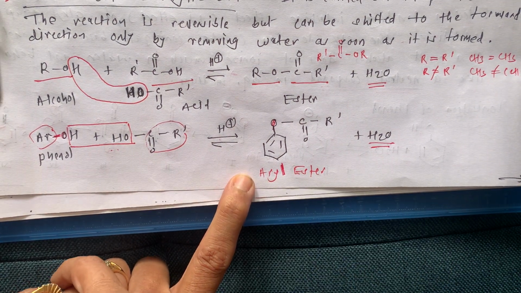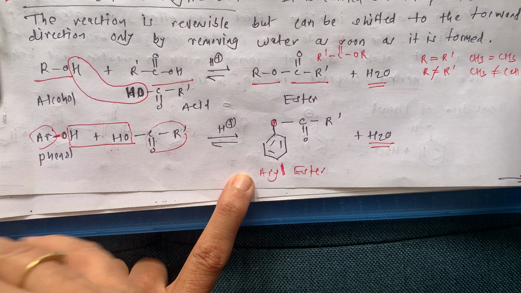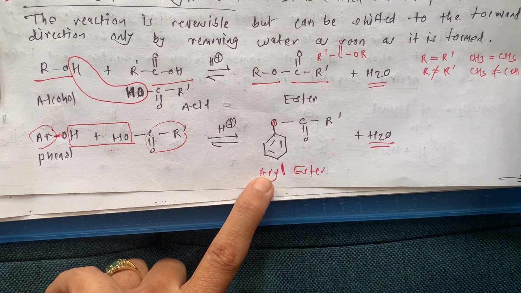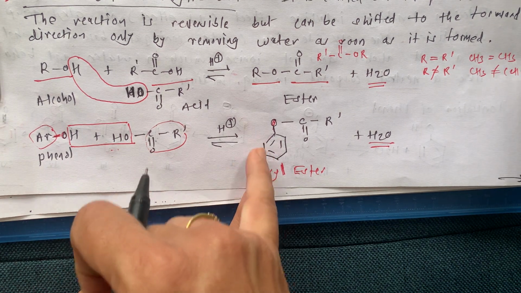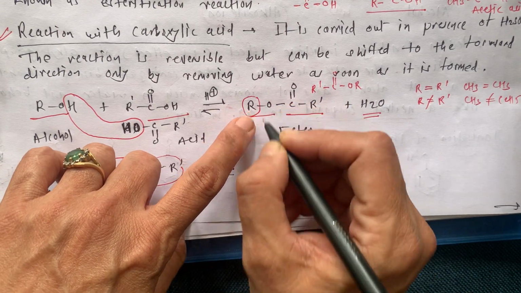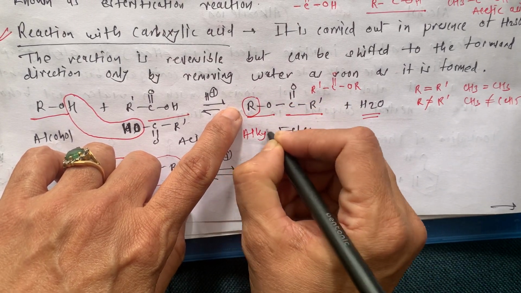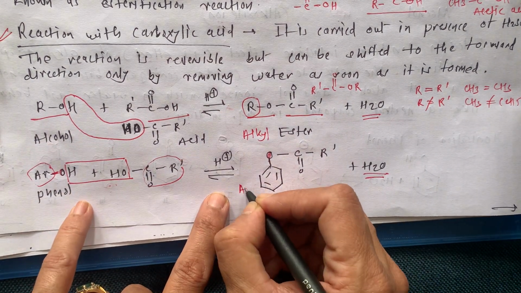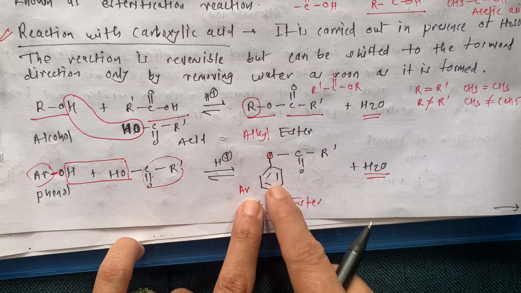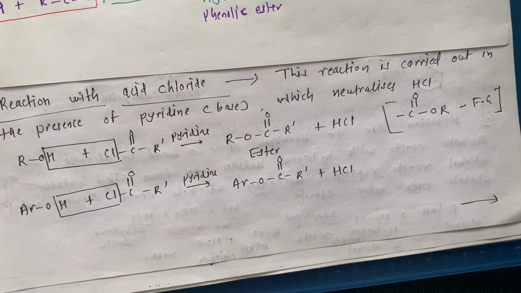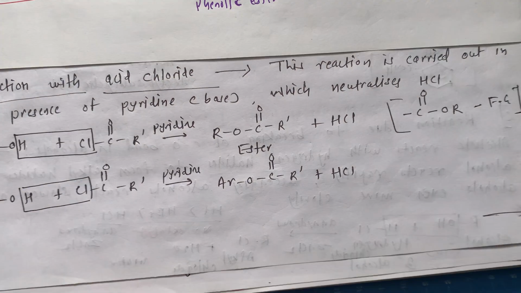In a few books it is also called phenolic ester. Means this is a derivative of phenol, so it is also called the phenolic ester. But for understanding, aryl ester is much easier, because this is our alkyl ester. This is alkyl ester, where there is an R, while here it is an Ar, the benzene ring. So this is aryl ester. Next, this was the reaction with carboxylic acid.